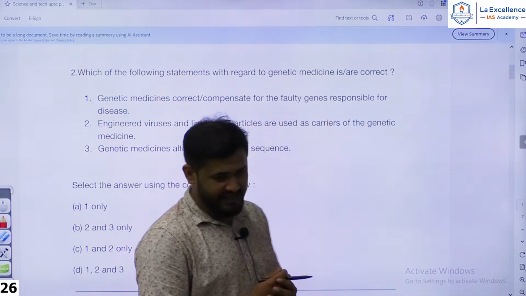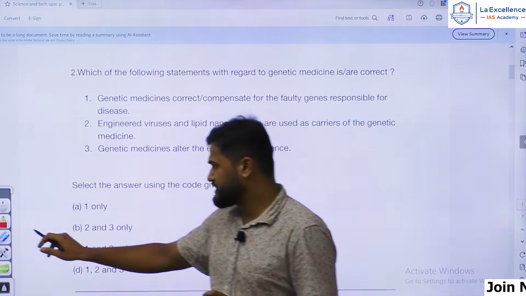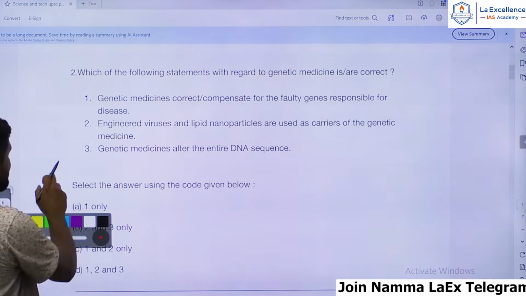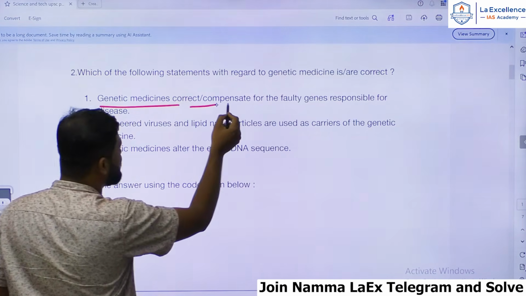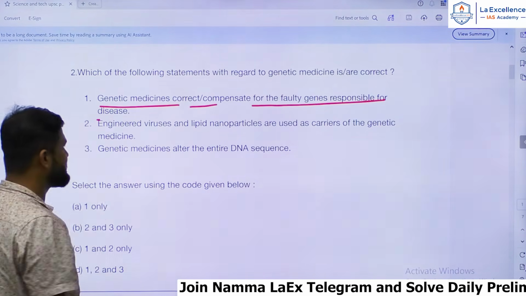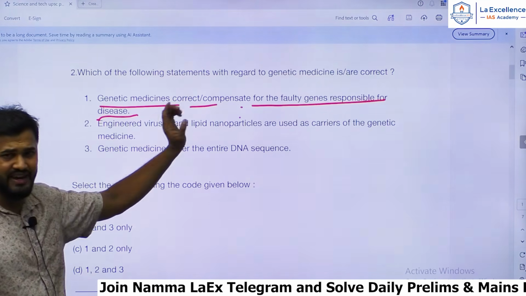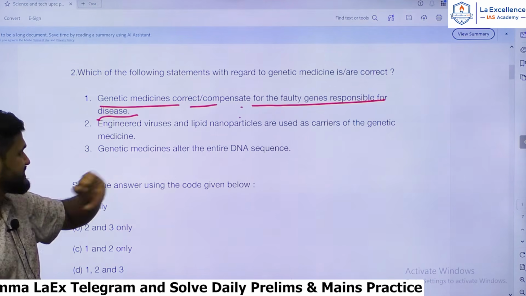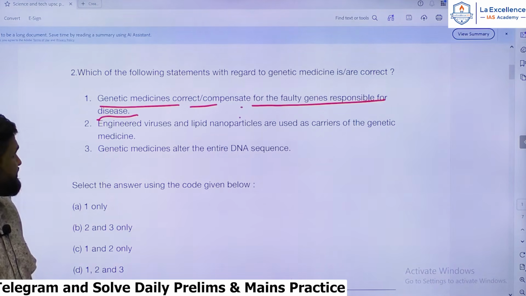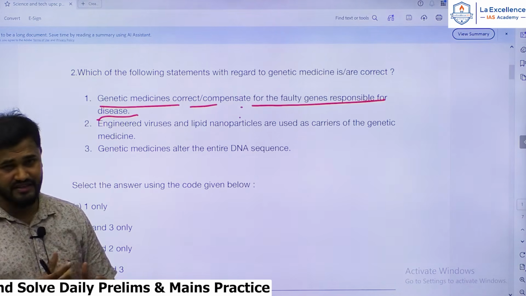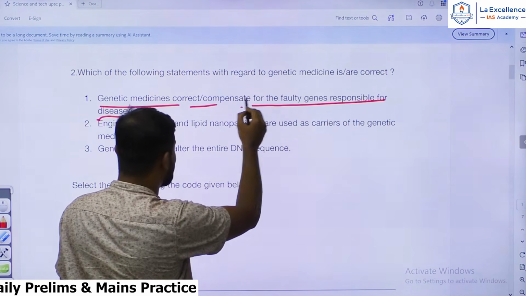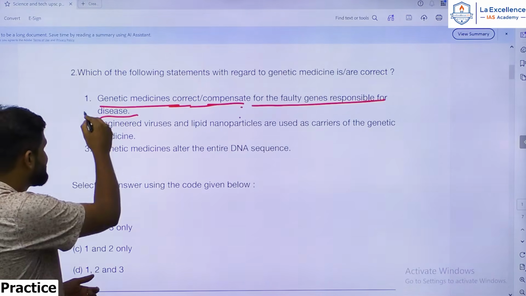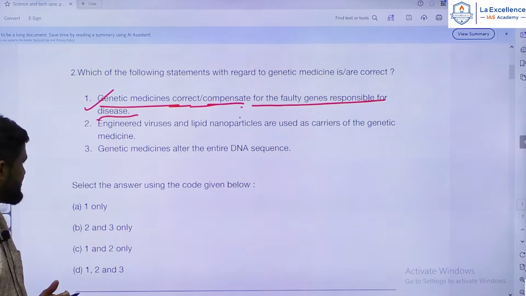The second question is on genetic medicines. You can put this question under the easy to moderate category because you can easily guess this. Let us go through this. Genetic medicines correct or compensate for the faulty genes responsible for the diseases. So it's a plain statement. Anybody who has minimum understanding of genetic medicine or genetic engineering can solve this question, because genetic medicines are those medicines which definitely deal with the genes. So they compensate or correct the faulty genes. That is what genetic engineering is all about. Hence the statement must be correct with respect to genetic medicines.